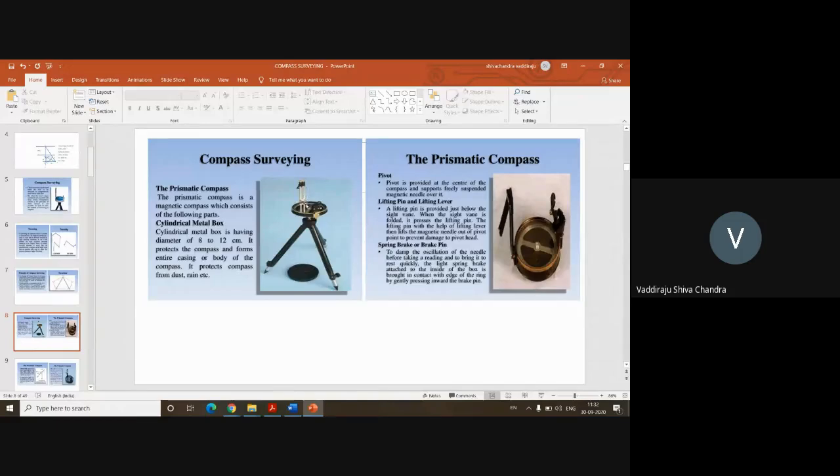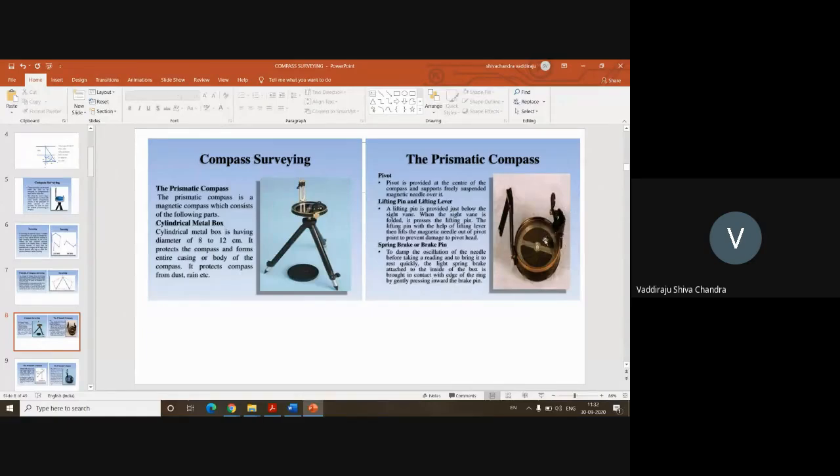Suppose you are taking a ranging rod as an object in the field. The wire which is available in this opening should fall on the ranging rod when you are seeing it. That is, the wire as well as the ranging rod should be in the same line. Then only we will say that the object is sighted. Then you have a prism here on the right hand side, which is used to measure the angle.